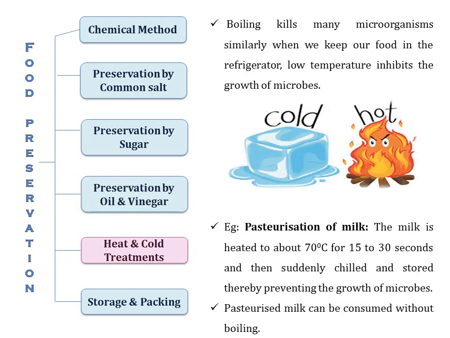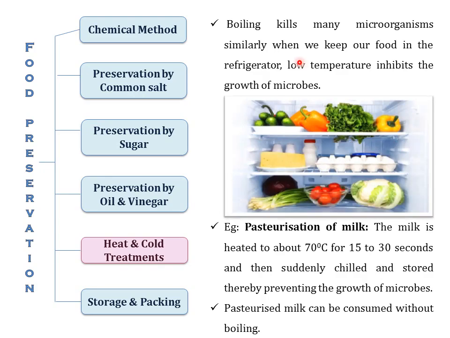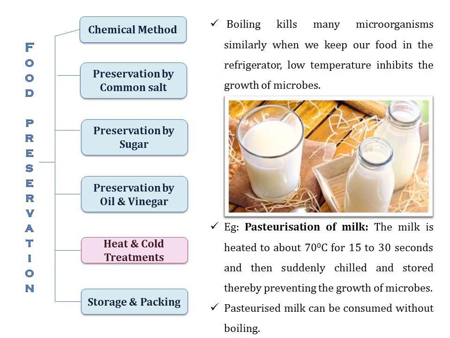Now the fifth method is the heat and cold treatments. Boiling kills many microorganisms. Similarly, when we keep our food in the refrigerator, low temperature also restrains the growth of microbes. Example of hot and cold treatment is the pasteurization of milk. Now how do we do this pasteurization? The milk is heated to about 70 degrees Celsius for 15 to 30 seconds and then it is suddenly chilled and stored, thereby preventing the growth of microbes. And this process is called as pasteurization. And pasteurized milk can be consumed without boiling.